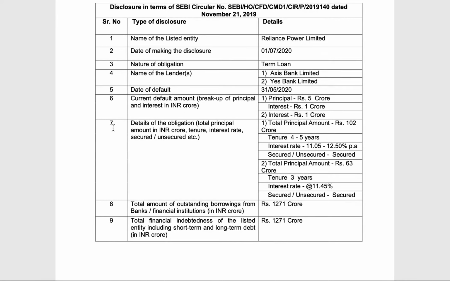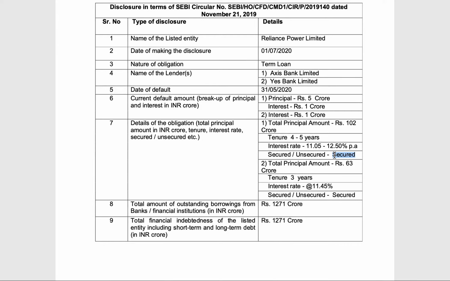Talking about the obligation, we'll talk about what these loans are and what the structure of these loans is. It owes a principal amount of rupees 102 crores to Axis Bank. The loan has a tenure of 4 to 5 years. The interest rate on the loan is about 11.05% to 12.5% per annum. It is a secured loan. Again, a secured loan is a loan in which the borrower pledges some assets as collateral.